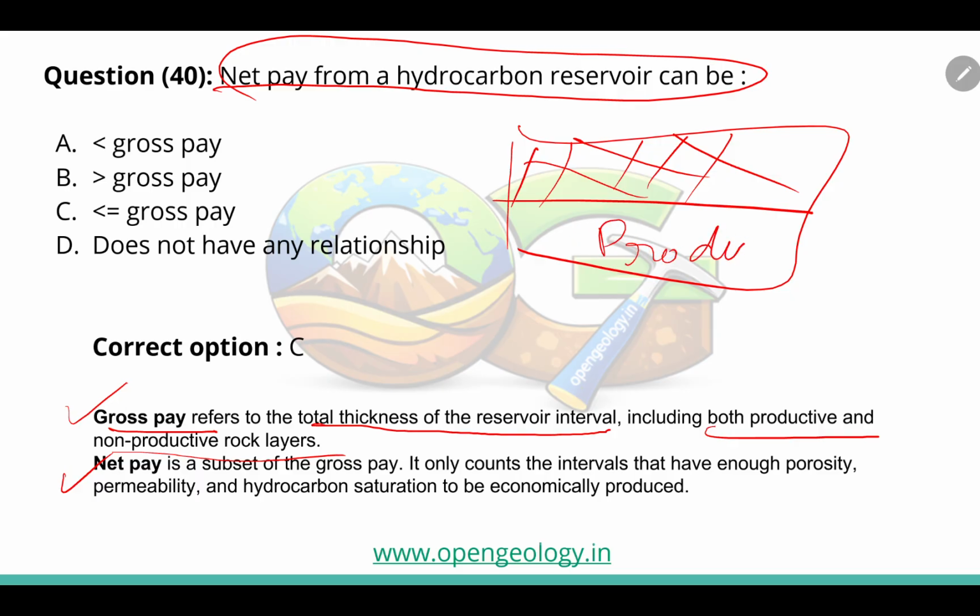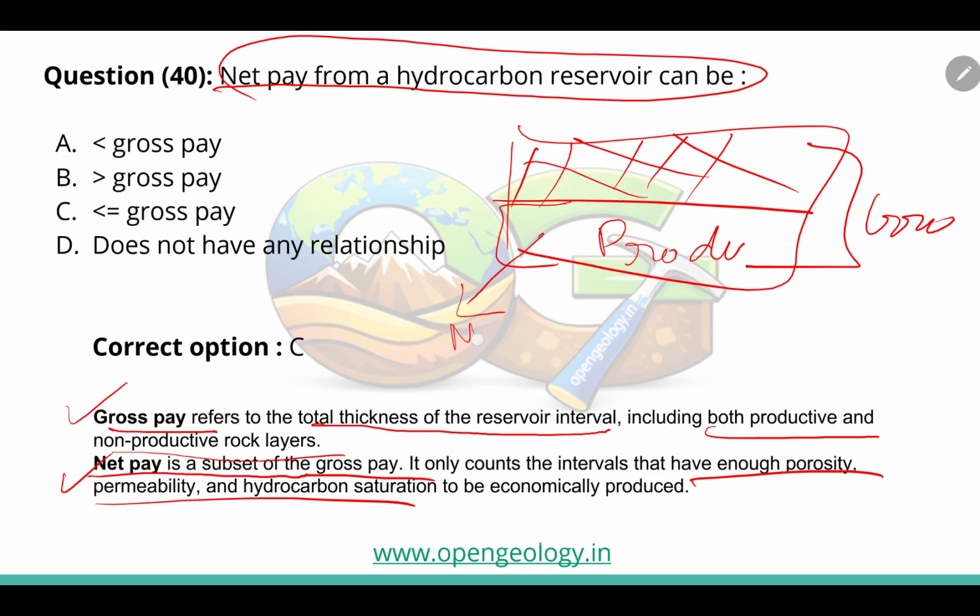Both of these combine as the gross pay. Now net pay is only the porous and permeable layers. So this is the net pay. So net pay can be equal to or less than the gross pay. The third option will be our right answer.